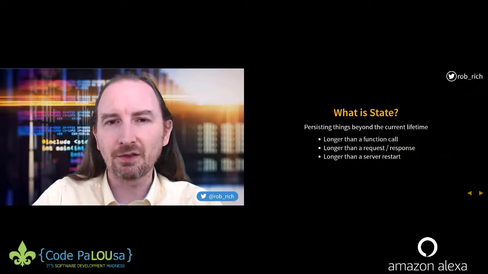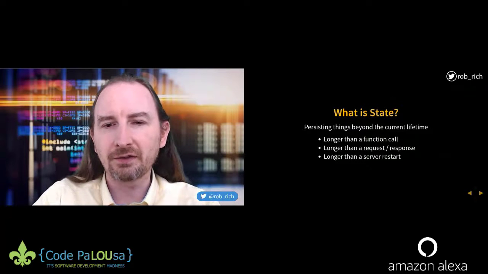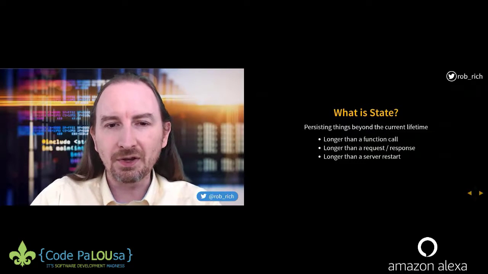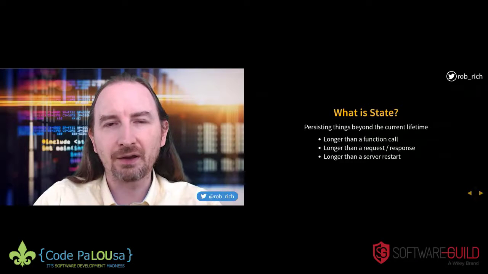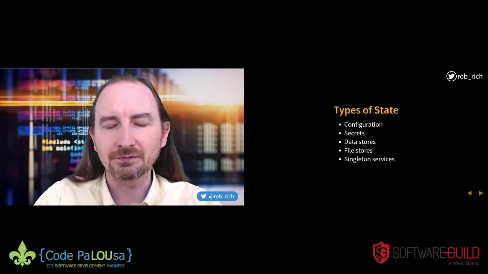Taking a look at those, how do I create a mechanism that is beyond a request and response? Well, I'll probably save something to the server that I can pull back, maybe to a database. How do I get things beyond a server restart? Well, I need to save it to the database, but I need to make sure the database isn't on this machine. So that's really cool. We're going to look at stateful mechanisms, and we're going to look at how we store state inside Kubernetes.